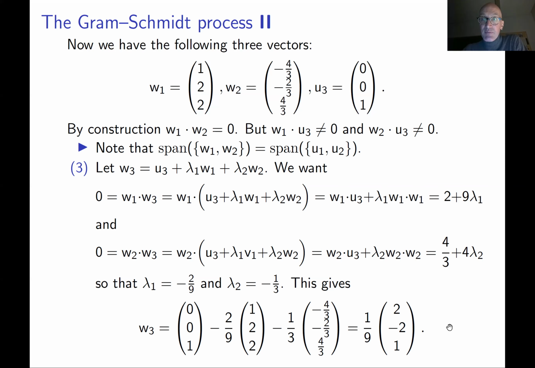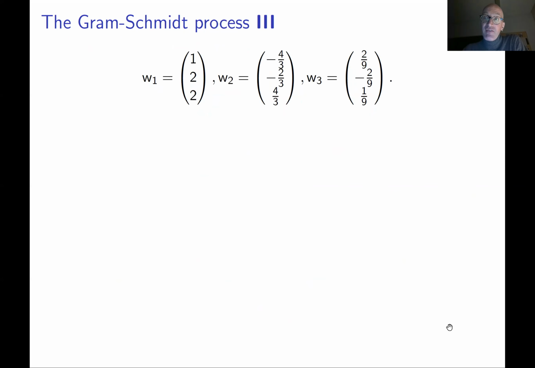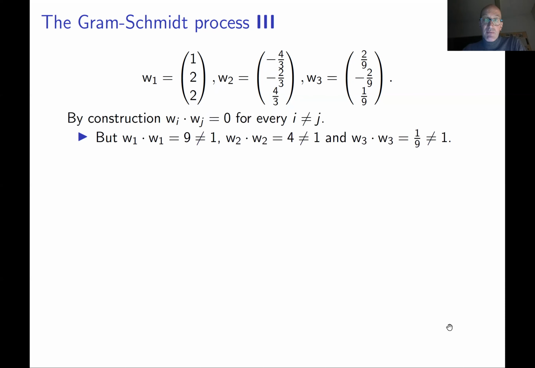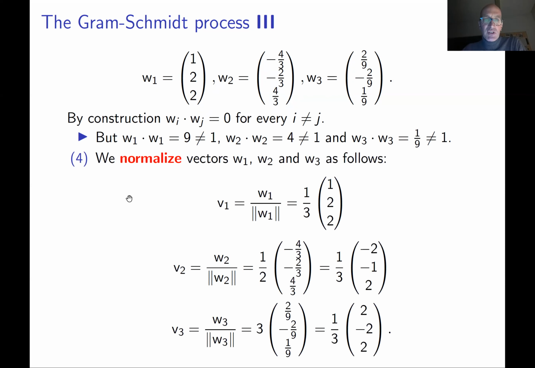So this is done on the next slide, but it is basically scaling. You have the three vectors. This is almost what you want, with one exception. The lengths of these vectors are not 1. So the simplest way to get an orthonormal basis out of these three vectors is just to scale them by dividing by the length. Okay, this is what we do. I sometimes call it normalizing the vector. So instead of vector W1, you consider W1 divided by the length of W1. You compute the length of W1 and you get this vector.